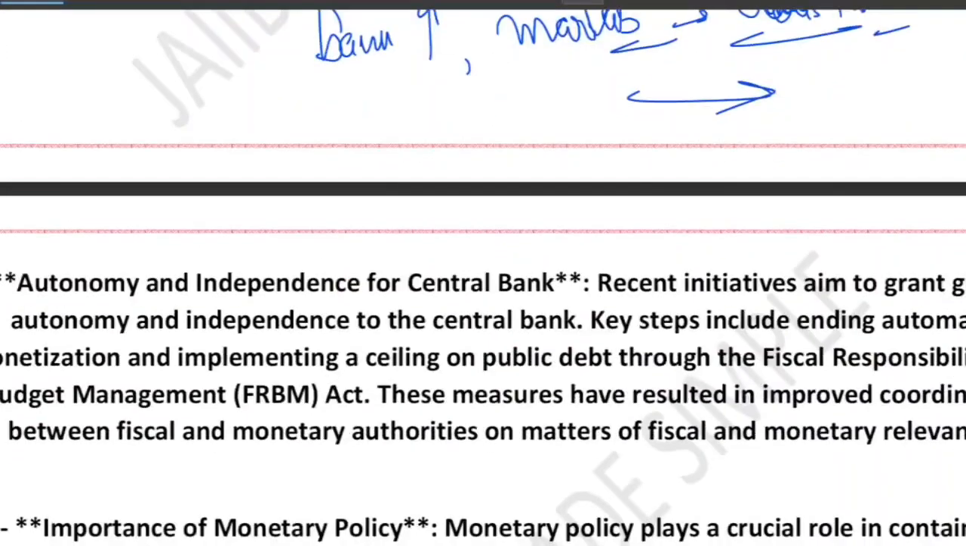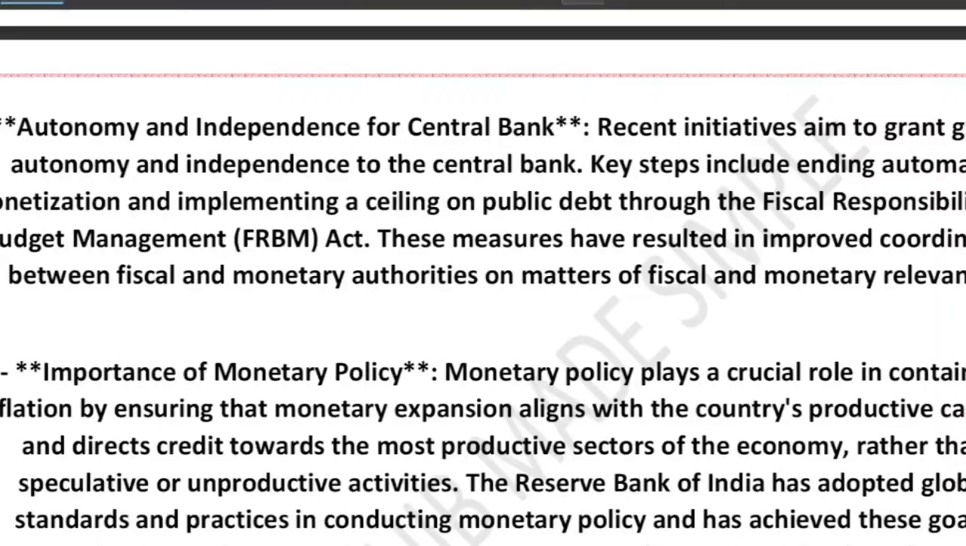Now, the next point we have is increasing the autonomy of the RBI. India took a major step to give RBI more freedom and reduce government dependence on its money. Ending the automatic monetization was the first step, which means RBI no longer prints money automatically to finance government spending. So basically, the RBI was printing money to finance the government expenditure. Now it is no longer done. That's called automatic monetization ended.